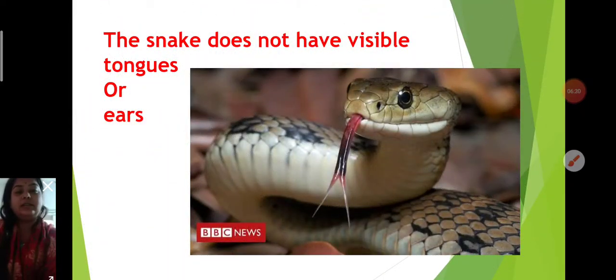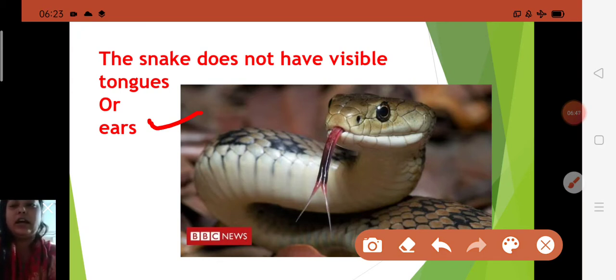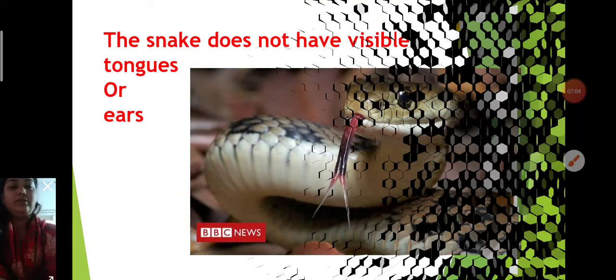The snake doesn't have visible tongues or ears. You can see, are there visible ears? No. So which is the correct one? The snake doesn't have visible ears. EARS, ears. And also, children, it has a forked tongue, which they flick in different directions to smell their surroundings. So they have tongues, but they have no visible ears. Now next.